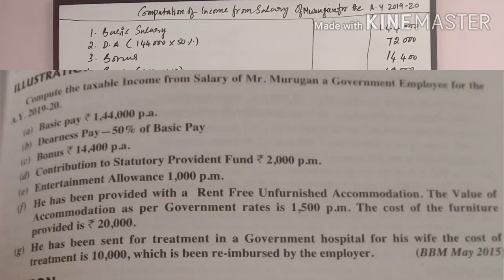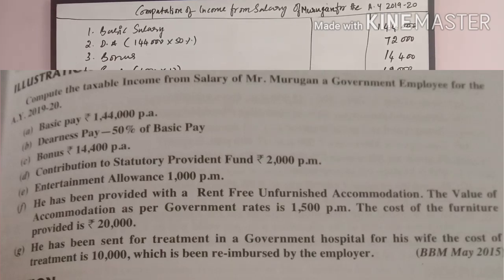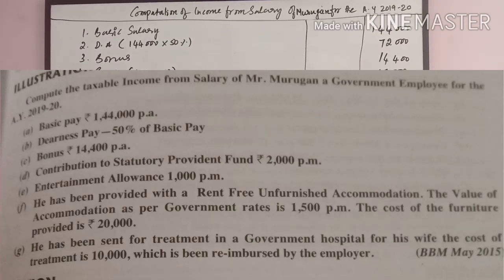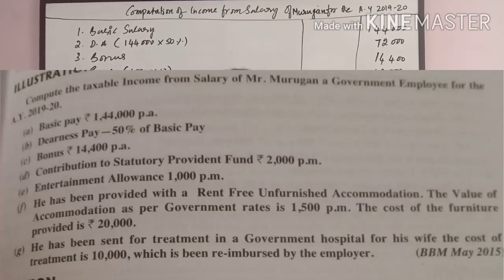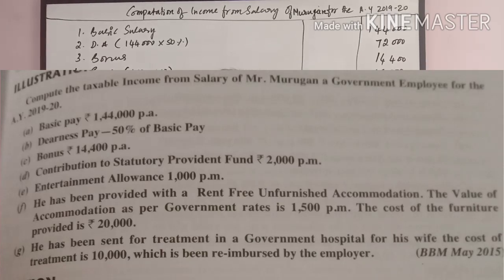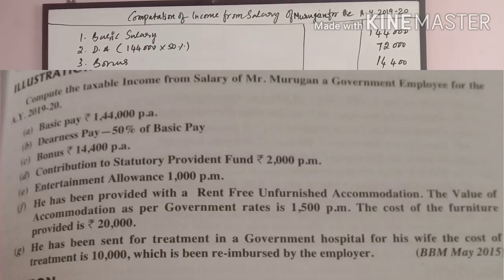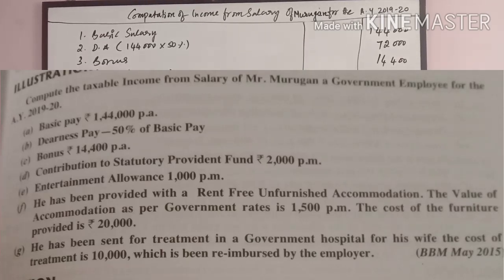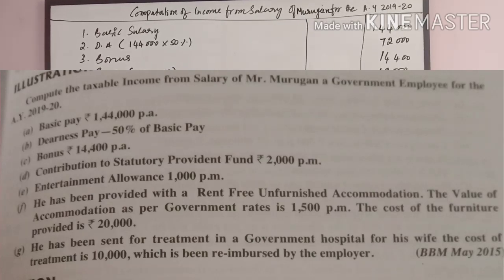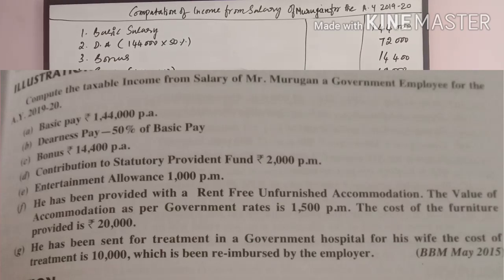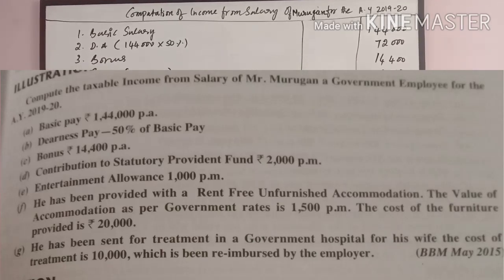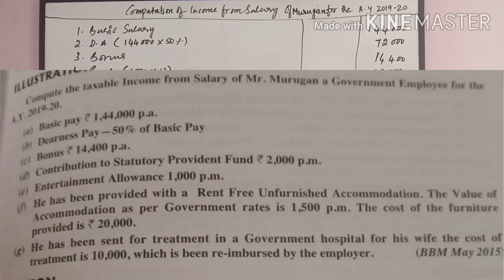The taxable income from salary of Mr. Murugan, a government employee, for the assessment year 19 and 20. Basic pay 1,44,000 per annum. Dearness pay 50% of basic pay. Bonus 14,400 per annum. Contribution to statutory provident fund 2,000 per month. Entertainment allowance 1,000 per month. He has been provided with a rent-free unfurnished accommodation. The value of accommodation as per government rates is 1,500 per month. The cost of furniture provided is 20,000.